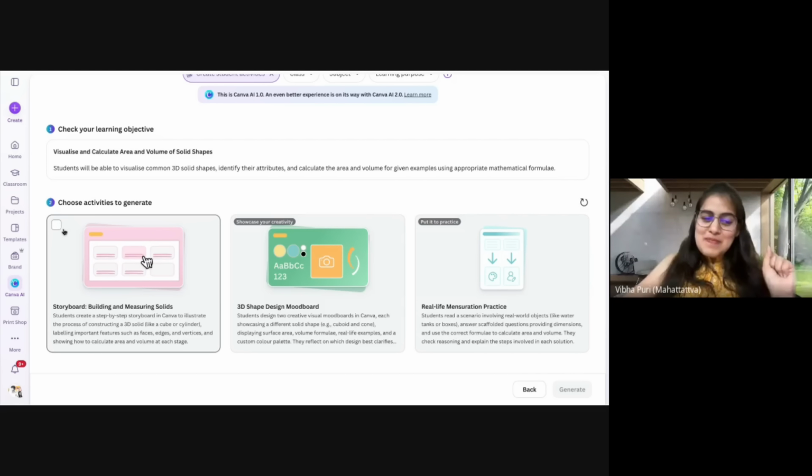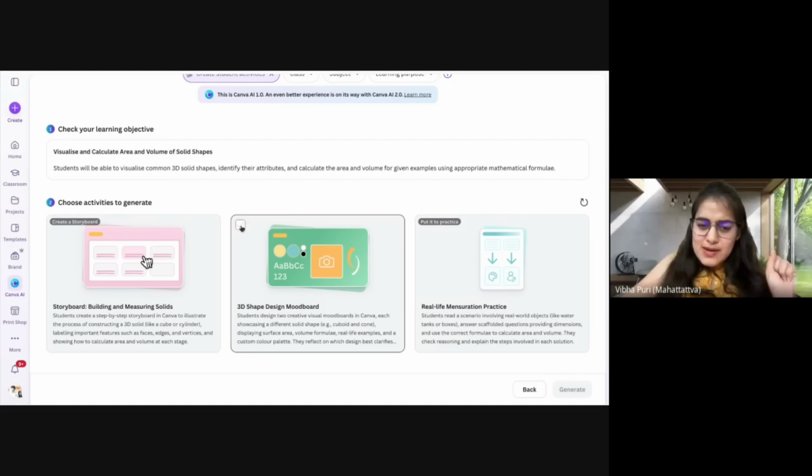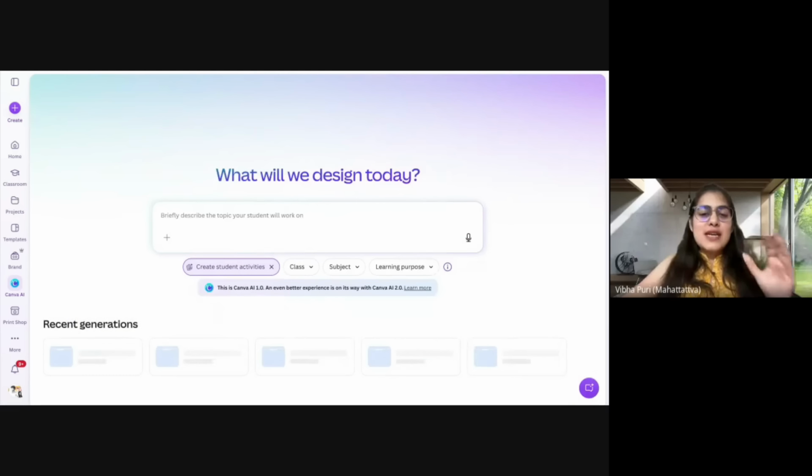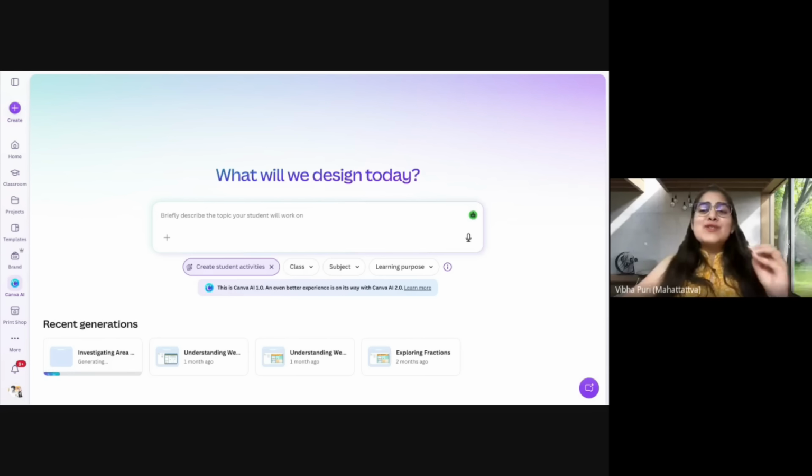I can choose one and I can say that, okay, I want a 3D shape design mood board and I probably want a real life mensuration practice. I go ahead, I generate these two activities. Now remember, I always have both options open to me. If I have a classroom where my children can use devices, I can very well use the e-version of this, probably create this activity, share this as a whiteboard. You'll see in another few seconds. Create a whiteboard, share it with the children and let them attempt along with you.